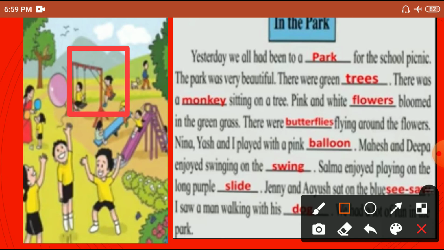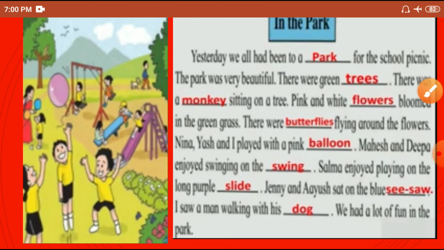Salma enjoyed playing on the long purple slide. What is the color of the slide? Long purple slide. Jenny and Ayush sat on the seesaw. See, Jenny and Ayush sat on the seesaw. This is the seesaw. I saw a man walking with his dog. So this is the man walking with his dog. We had a lot of fun in the park.